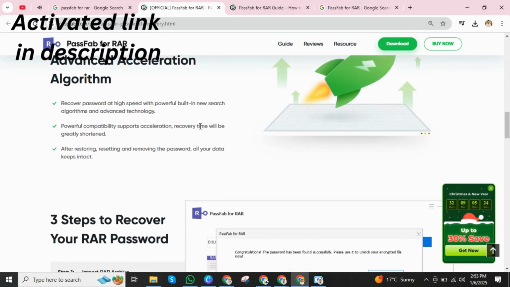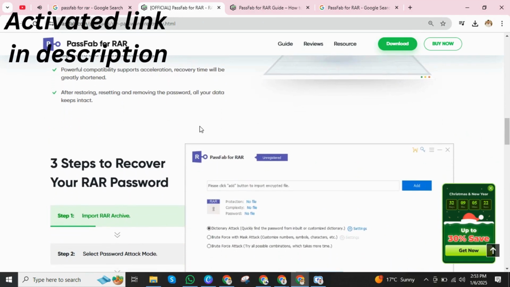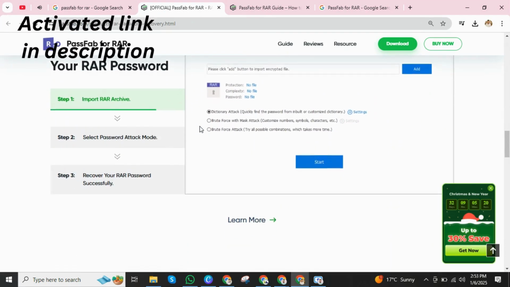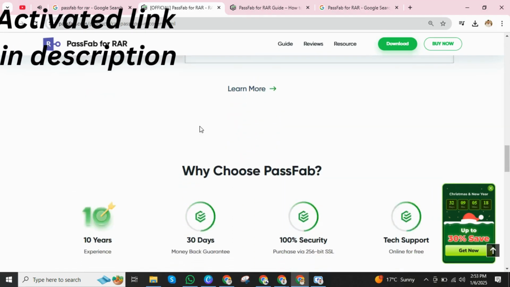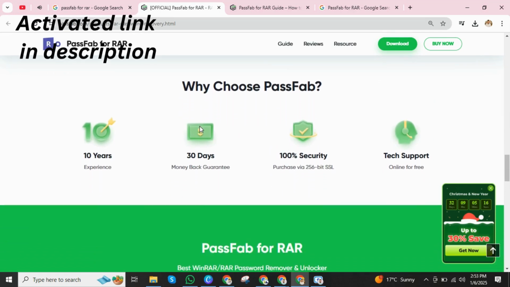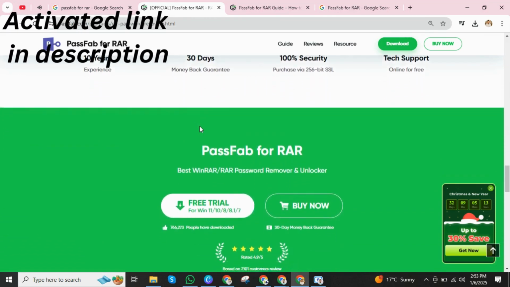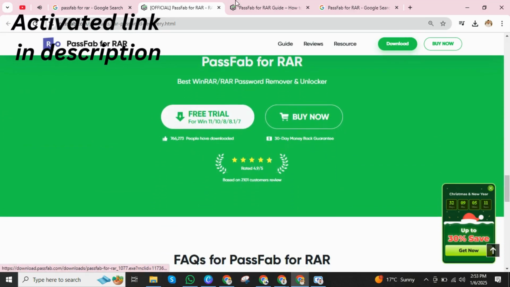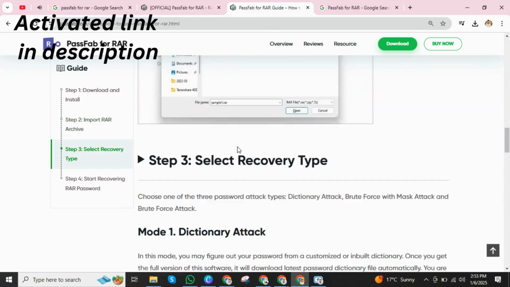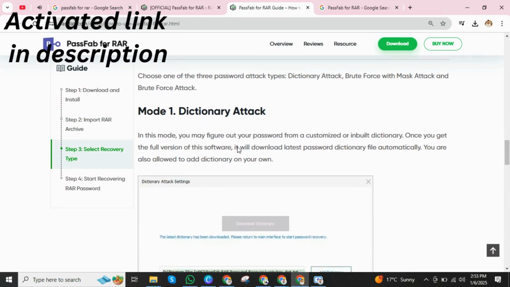Overall, PassFab for RAR is a robust and reliable tool for recovering RAR passwords, catering to a wide range of users, from professionals dealing with encrypted files to individuals managing personal archives. Its high recovery success rate, flexible options, and ease of use make it an essential utility for unlocking protected RAR archives.